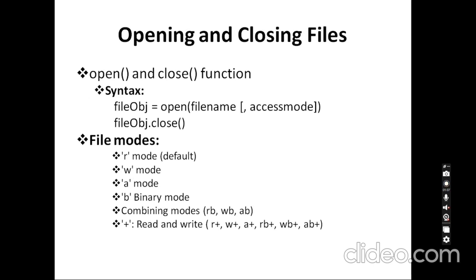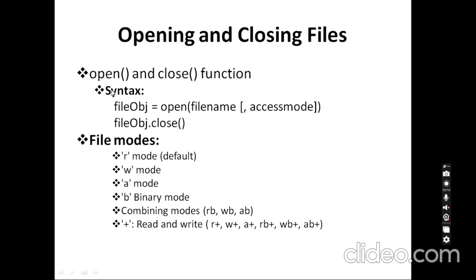We have two built-in functions, mainly the file open function and the file close function. The syntax is file object equals open function, within which we pass two parameters. The first parameter is the file name. Here we are going to see text files, so sample.txt, like that we give a file name, and then we can give an access mode. The default access mode is read mode. If we don't give any access mode and simply give sample.txt alone, then it will open that sample.txt in read mode.